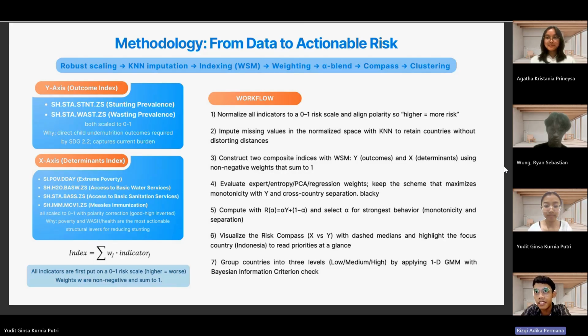Second, the x-axis or determinants index. This measures the structural risk. We selected the four key actionable levels from extreme poverty to measles immunizations. Crucially, all indicators were normalized so that a higher score always means more risk. We use KNN imputation to handle missing data without losing countries and then visualize this X versus Y data on our risk compass.